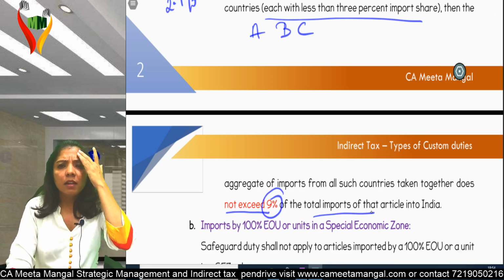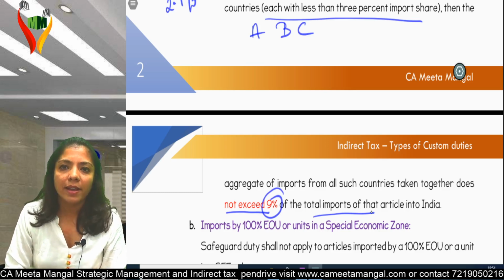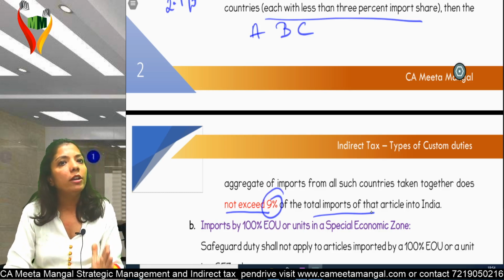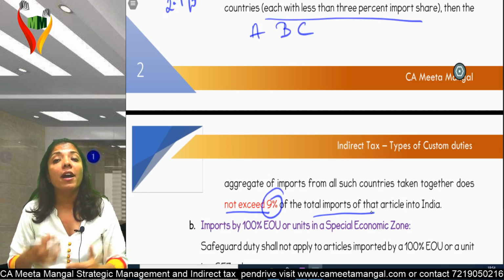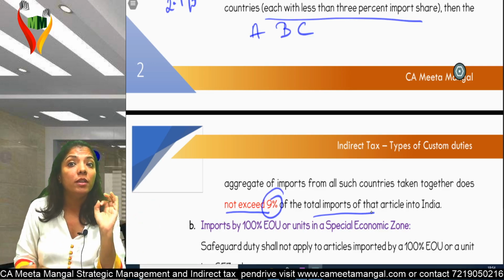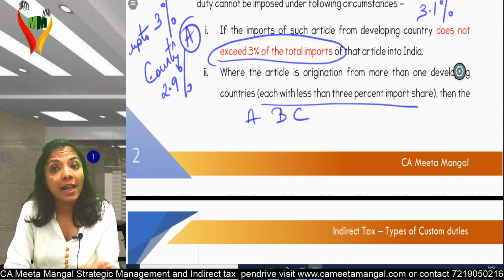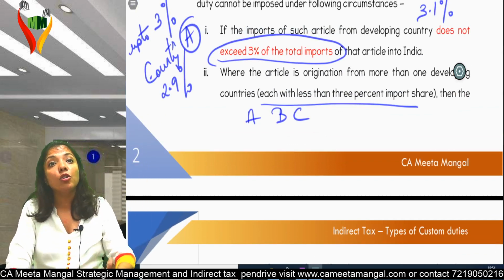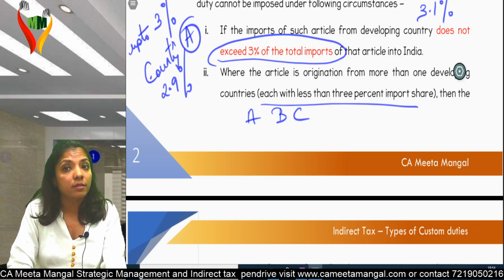If it is beyond 3%, there is no question, you will have to levy safeguard duty. Now, if you are importing from more than one developing country, then you will see each should be less than 3%, and the total of all such imports should be up to 9%.